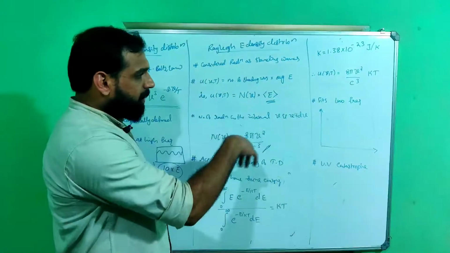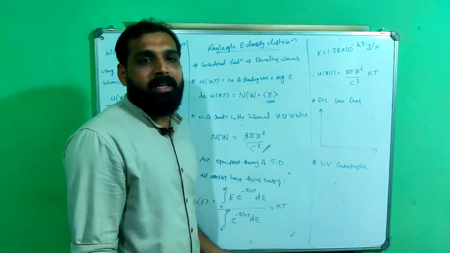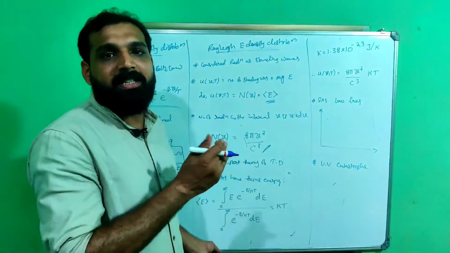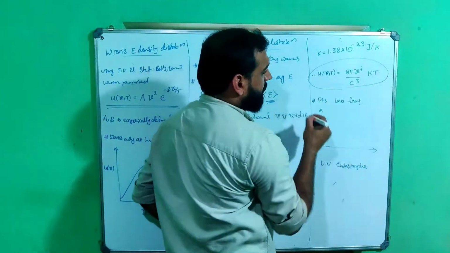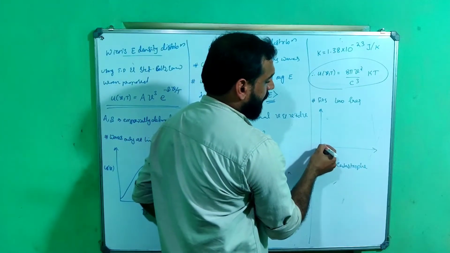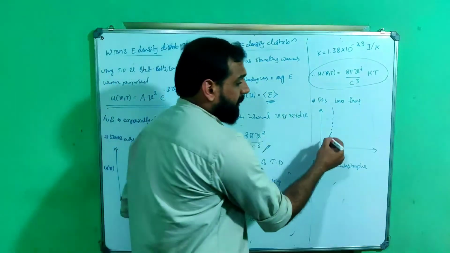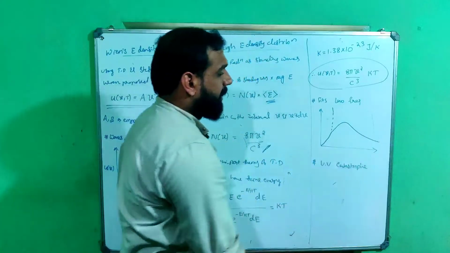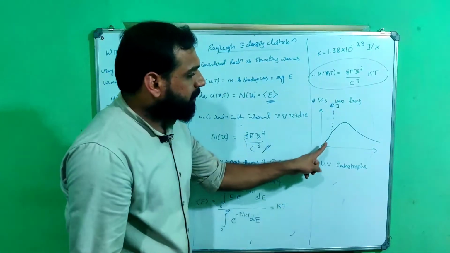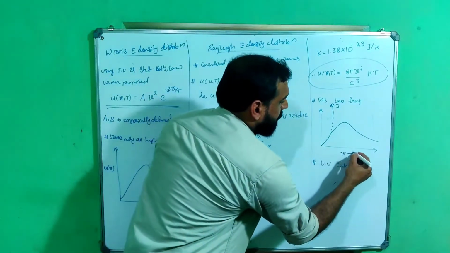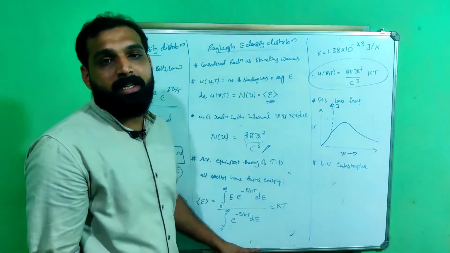So this is how Rayleigh formulated the energy density, and unfortunately their experimental data fits at lower frequencies only. The graph corresponding to this particular equation was like this. And how is our original graph? It is going like this. So this is Rayleigh's graph. This is the frequency axis, this is energy density, and this works only at low frequency data.